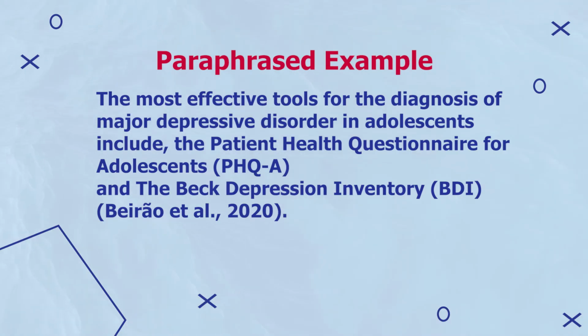So this is how we would paraphrase this section. The most effective tools for the diagnosis of major depressive disorder in adolescents include the Patient Health Questionnaire for Adolescents (PHQA) and the Beck Depression Inventory (BDI). Then in brackets, Beirao et al. 2020. Et al. or et al. means and others in Latin. So that's the in-text citation to show that we paraphrase that section and that is not our original idea.